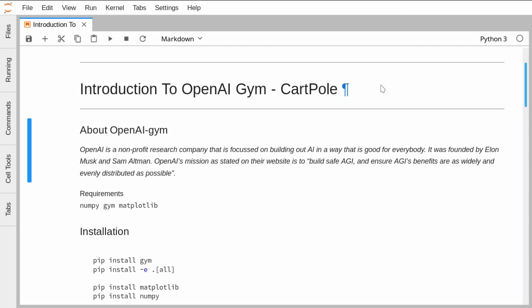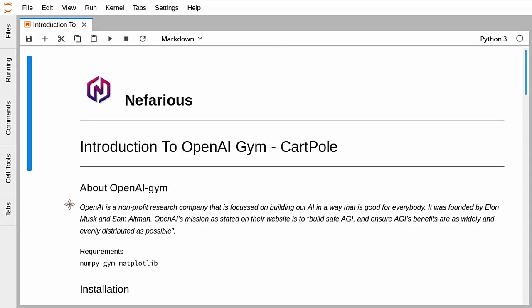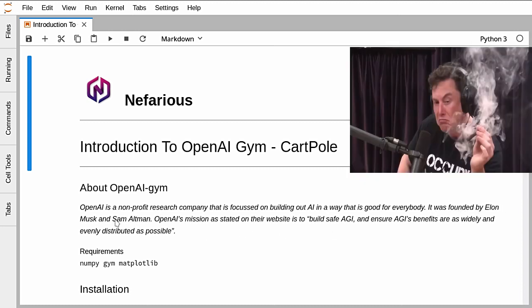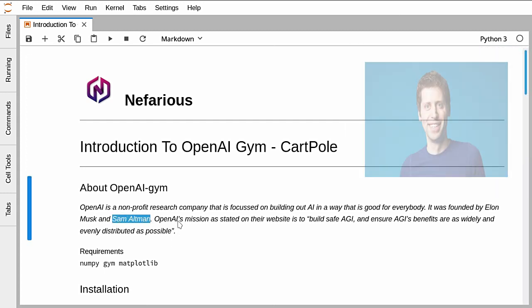Today I'm going to brief you about the OpenAI Gym with the help of the Cartpole environment. OpenAI is a non-profit research company that is focused on building AI in a way that is good for everybody. It was founded by Elon Musk, the coolest man ever, and Sam Altman.